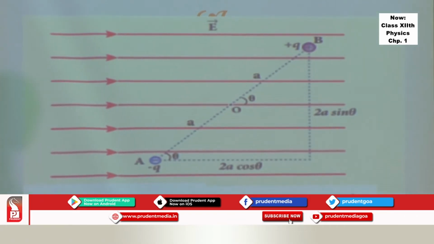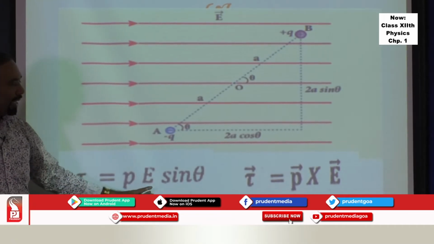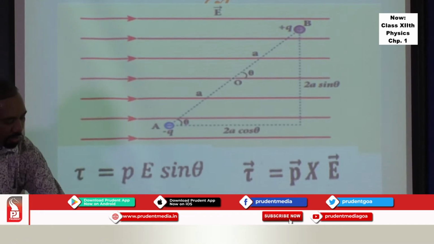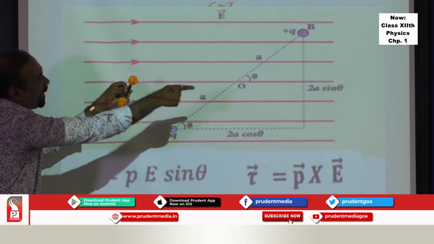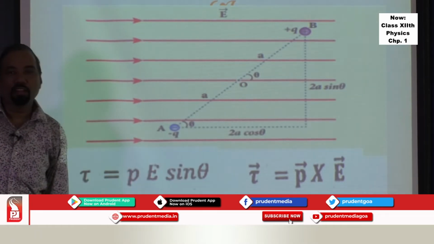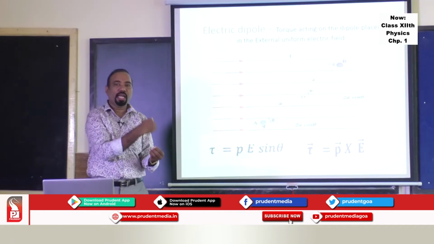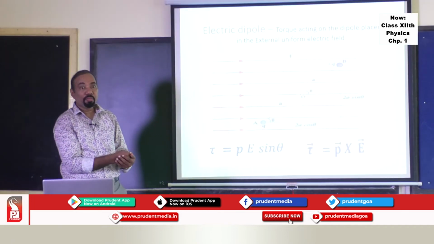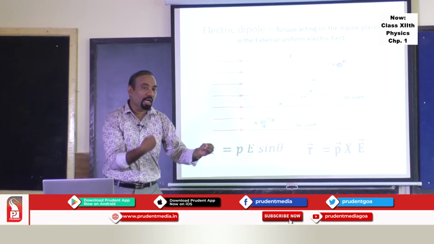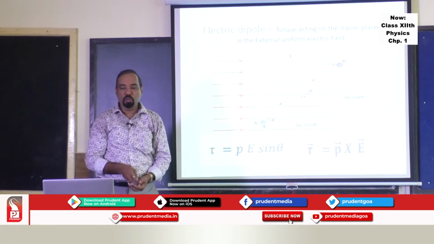And then you will get a simple formula, P E sin theta, where P is the dipole moment, E is the electric field, theta is the angle this particular dipole makes with the direction of the field, and you will get this particular formula. So torque acting on a dipole you can understand, and hence you can understand various things when you place a dipole in an electric field, what exactly happens, how much is the torque, if it is rotated in the direction of the electric field, what happens, and if it is rotated opposite to that of the field, then it acquires a potential energy that you study in chapter 2.